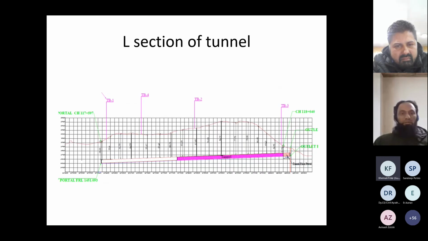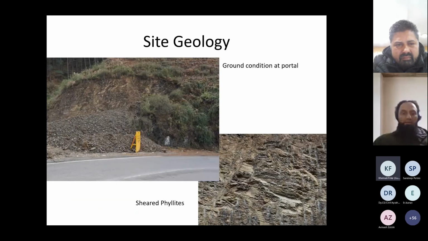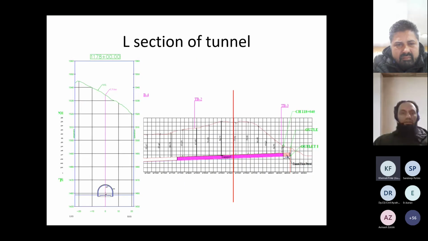So this was the longitudinal section of the tunnel. Approximately more than 400 meter length was there, and the height of the overburden varies from 50 to 80 meters along the alignment. So this is one of the sections which we have considered for analysis. So the height of overburden was roughly 80 meters, the maximum height, and there was a valley on either side of the alignment.